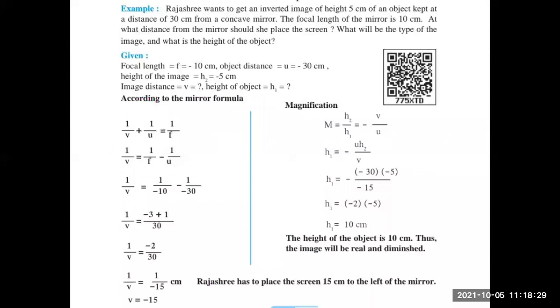Now this is a numerical example. First, go through these numericals 2 times. Read the given question 2 times. What is given? Rajeshri wants to get an inverted image of height 5 centimeter of an object kept at a distance of 30 centimeter from a concave mirror.